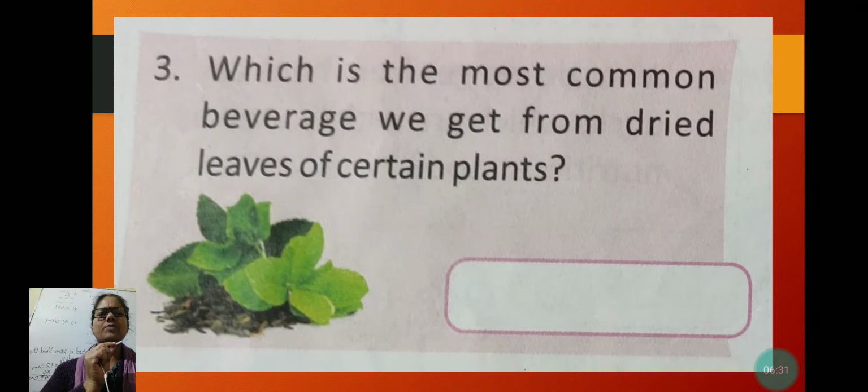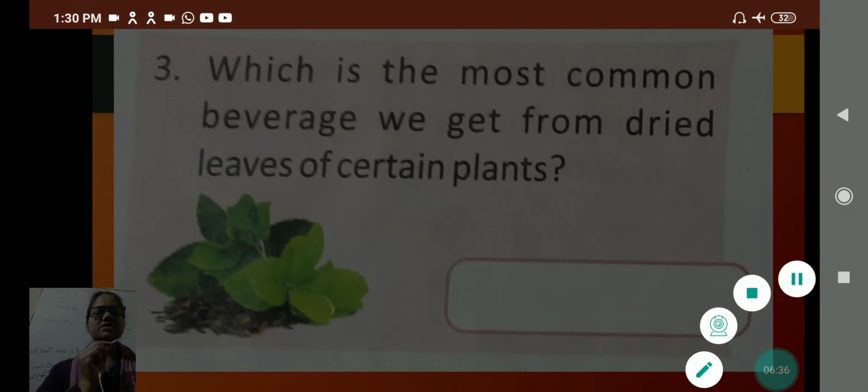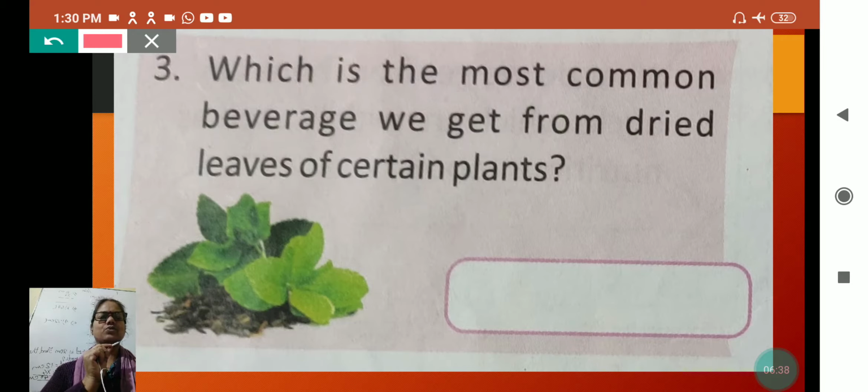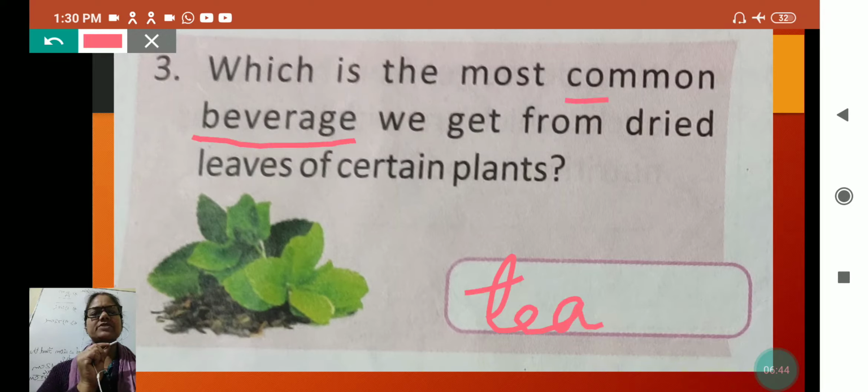Which is the most common beverage we get from dried leaves of certain plants? My dear, this is green leaves, that's why you are not able to identify it, but it is tea leaf, because tea is the most common beverage in our country which we use.